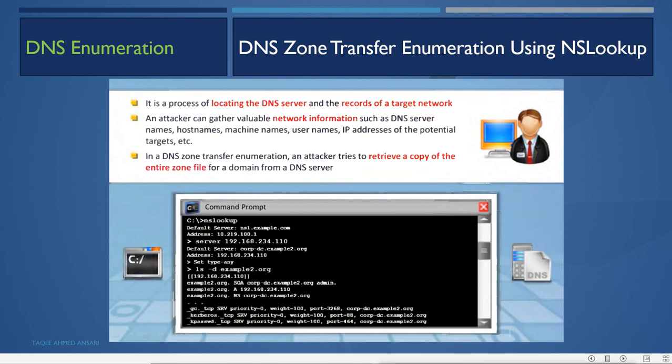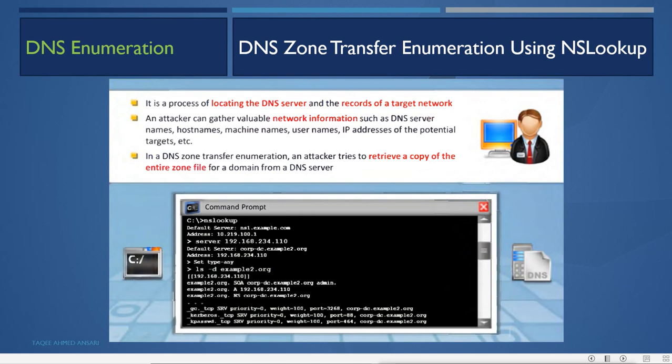We can also use DNS enumeration, and with DNS enumeration we can use zone transfer. We can try to transfer the zone from the DNS server. It is a process of locating the DNS server and the records of the target network.